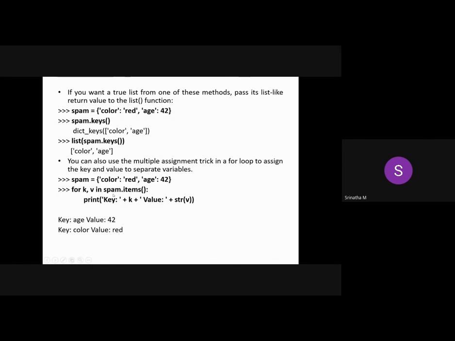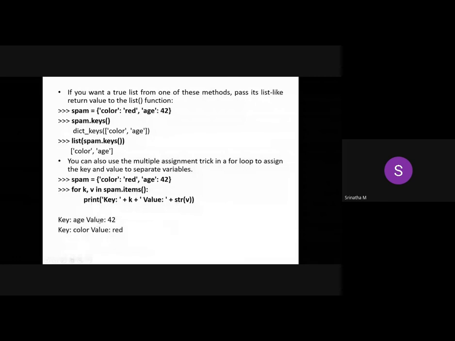Key is the string here, plus k is color. You can also question me why it printed age and 42 first. Any answers? I already told you. The first iteration printed age and 42: age is the key and the value is 42. For the value, we need to explicitly convert it into a string. Even if it is already a string, it is not a problem if it is cast once again into a string. But we cannot guess whether it's a string or an integer. That's why we need to go with this string.